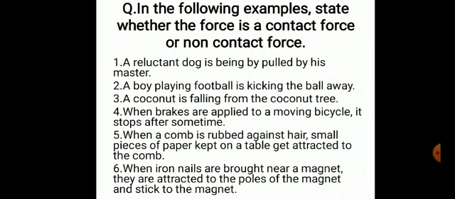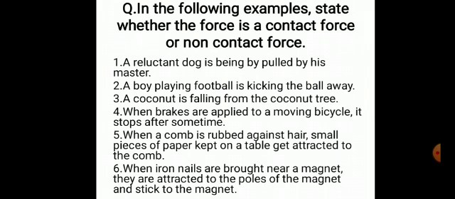Let us solve the question. In the following examples, state whether the force is a contact force or non-contact force. Number 1. A reluctant dog is being pulled by his master. A boy playing football is kicking the ball away.